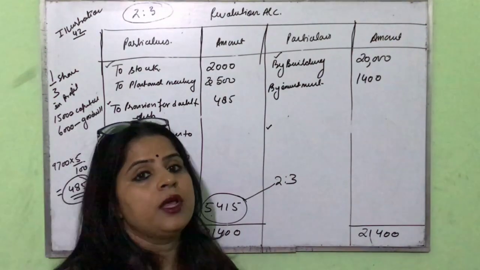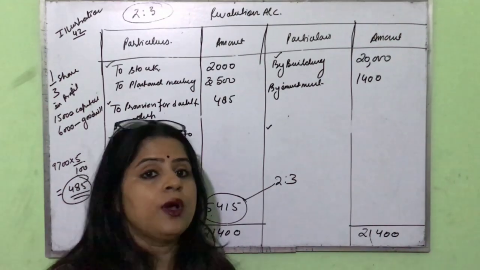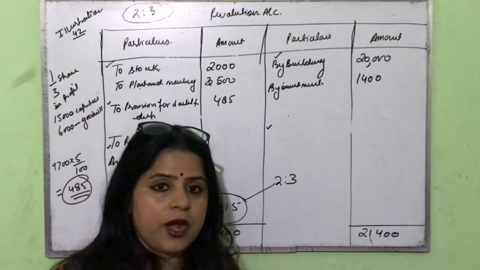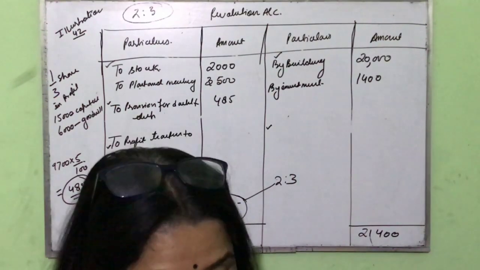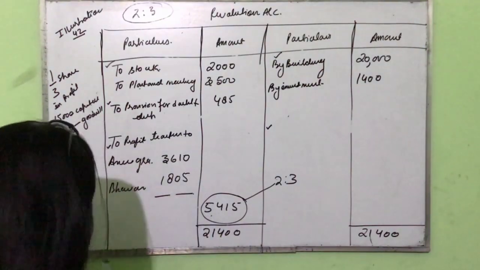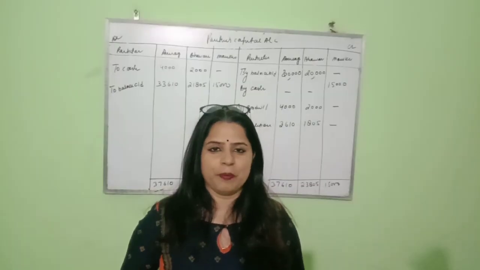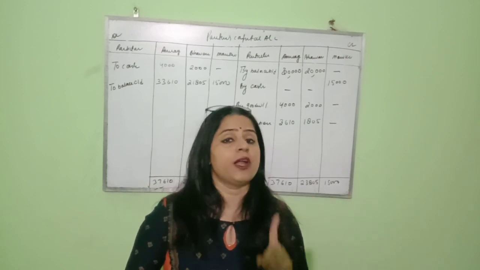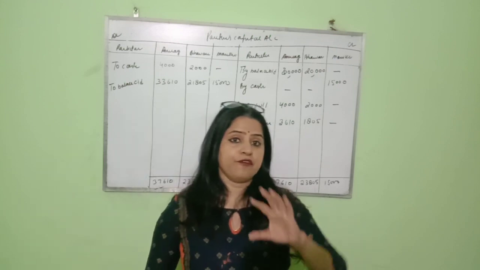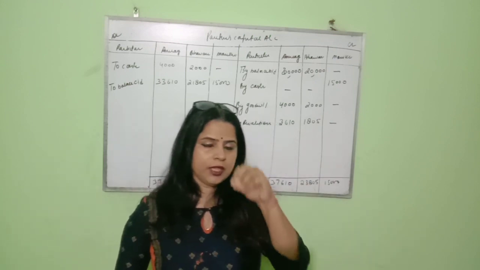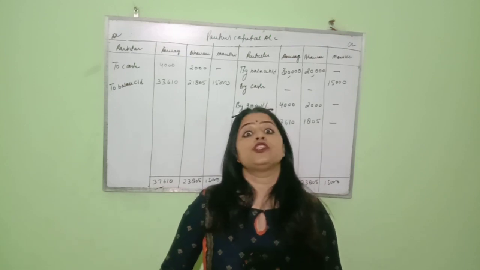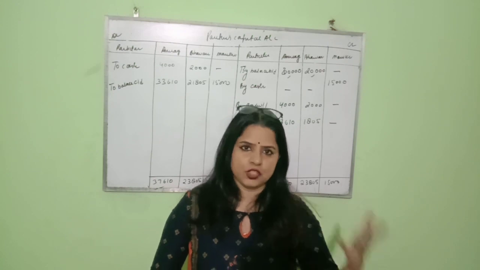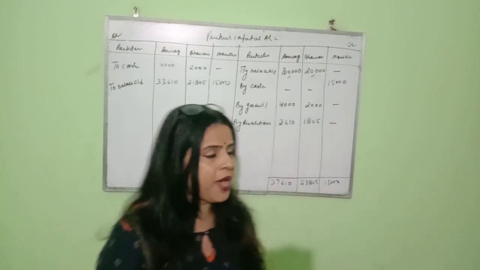So the revaluation account is an account in which we show the increase and decrease in the value of assets. Moreover, we show unrecorded assets and unrecorded liabilities. Now let us prepare the partners' capital account. You had already learned how to prepare a partner's capital account in fundamentals of partnership by the fixed method and the fluctuating method. Now in this question it is not given by which method we have to prepare it. So we will prepare the partners' capital account by the fluctuating method.